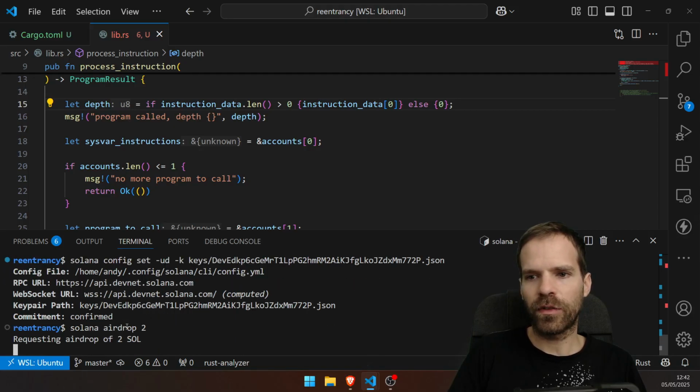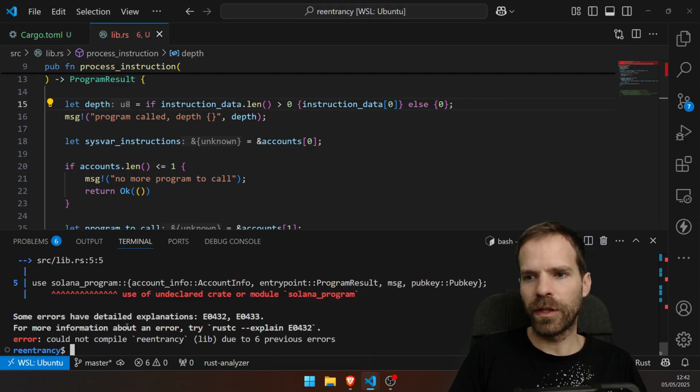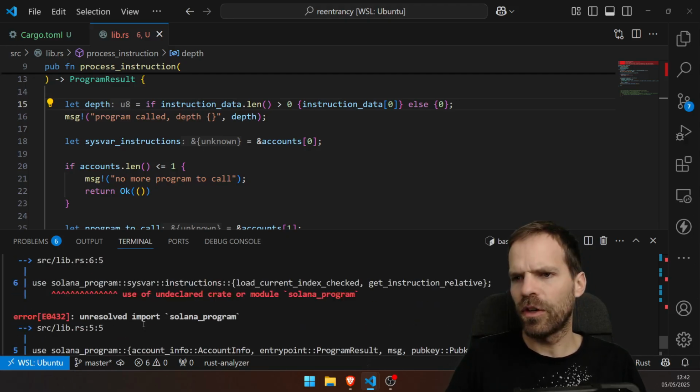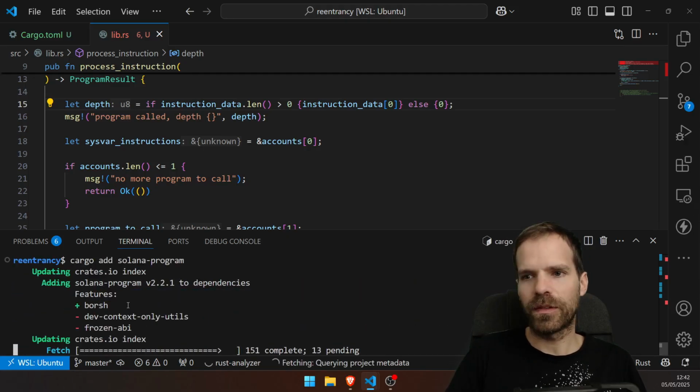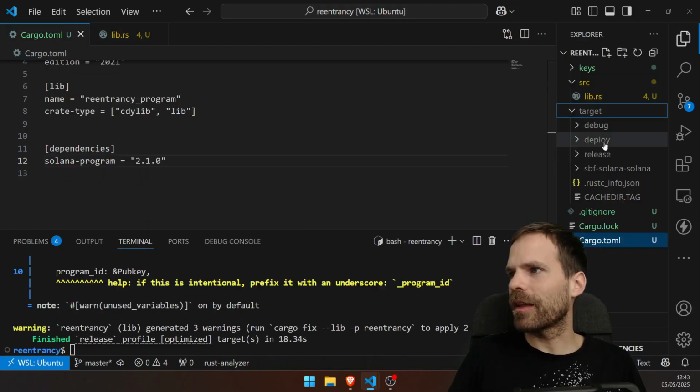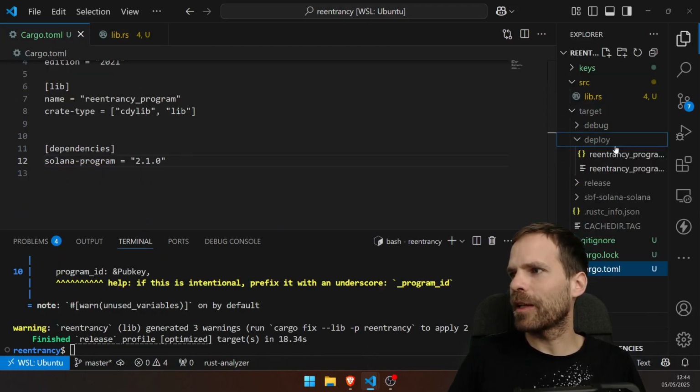See if we can get an airdrop. Nice. See if we can build it. No, we cannot. Oh, yeah, dependency. I'm missing the Solana program dependency. Like that, I could build, and I have my deploy stuff.